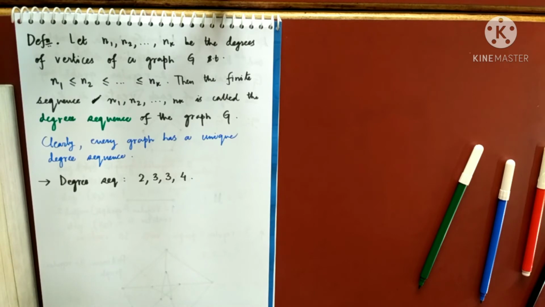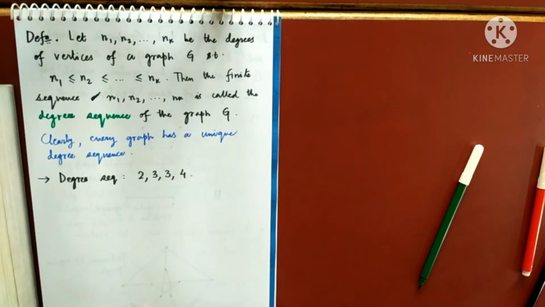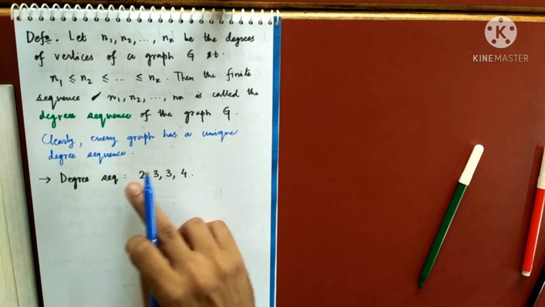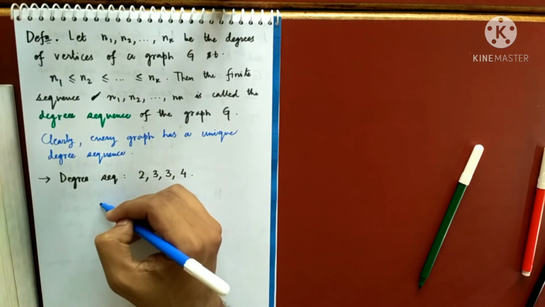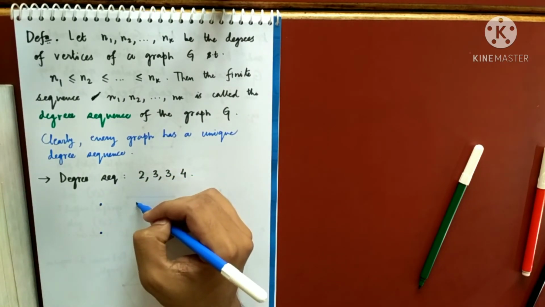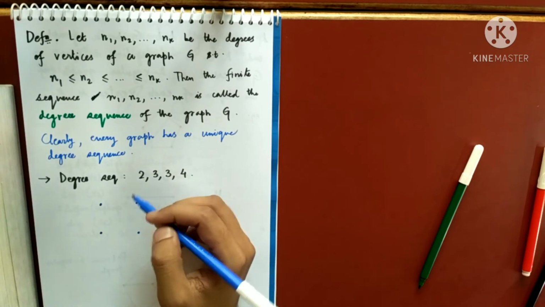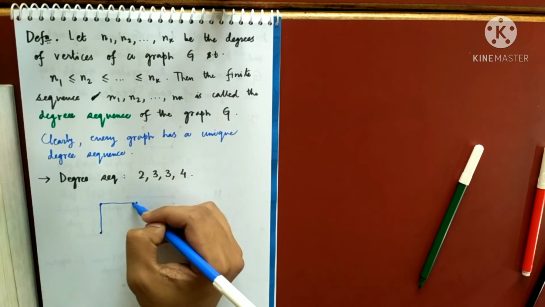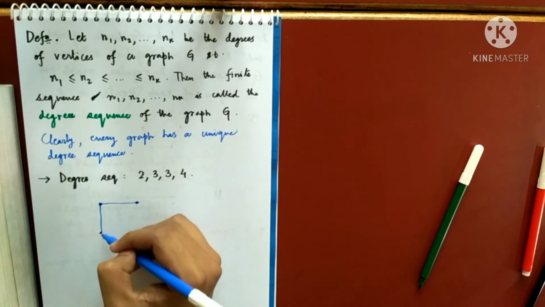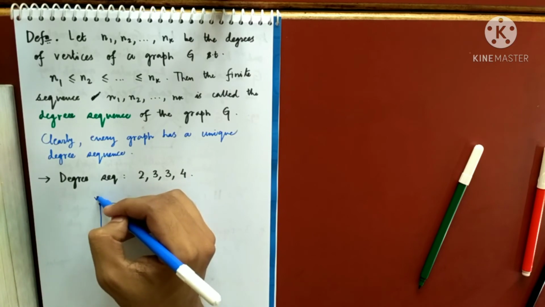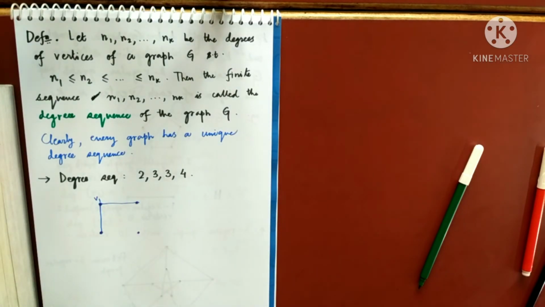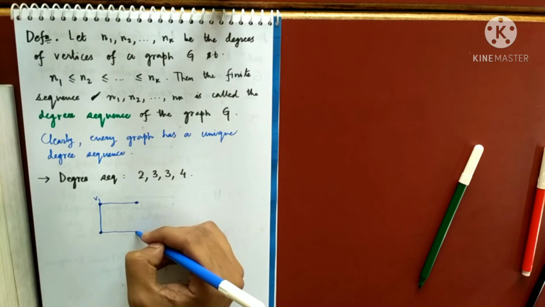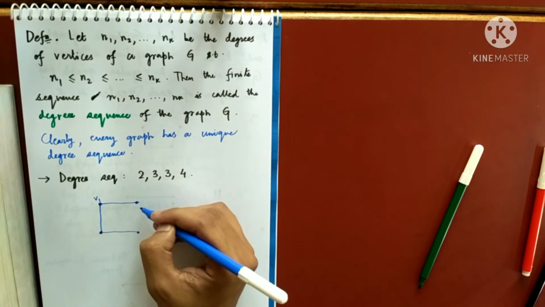The answer is you may get two completely different graphs having the same degree sequence. Let me give you an example here. I need 4 vertices, 1, 2, 3, 4. I need degree 2. Suppose I am giving this one degree 2 like this. As you can see, the degree of this vertex is 2. I need a degree 3 also, no? So what I'll do, I can join here also.